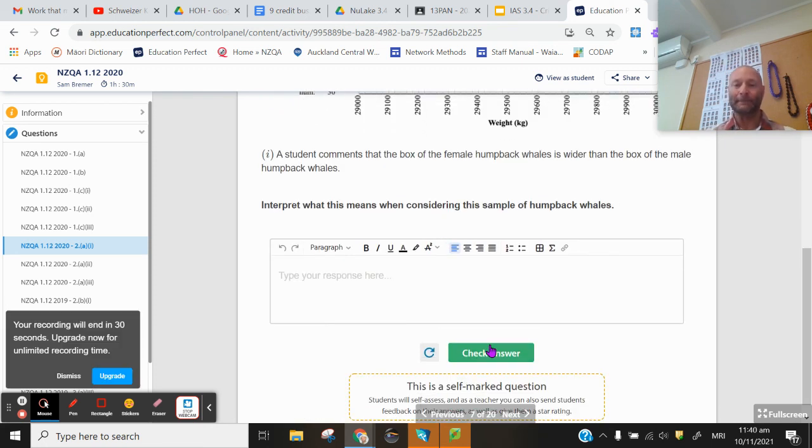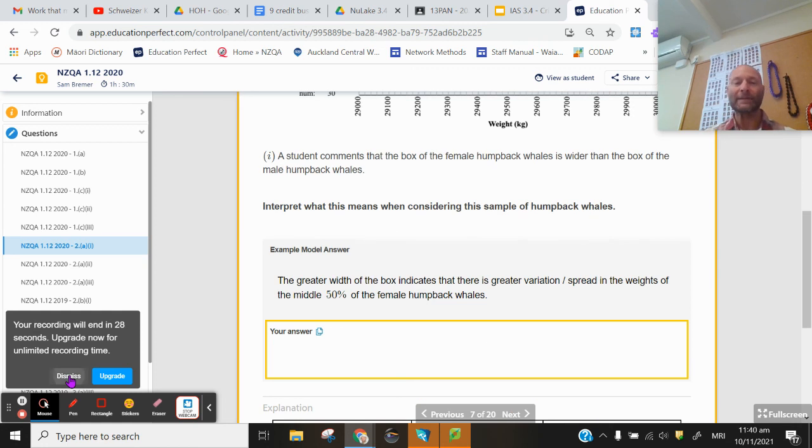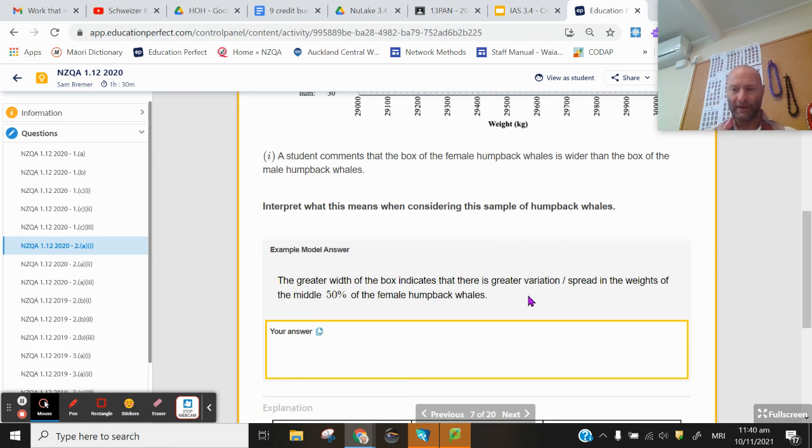We would type that in, checking our answer for that. Yep, greater variation or spread in the weights of the middle 50%.